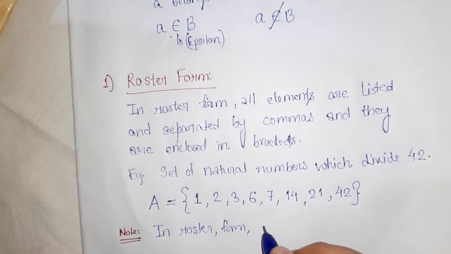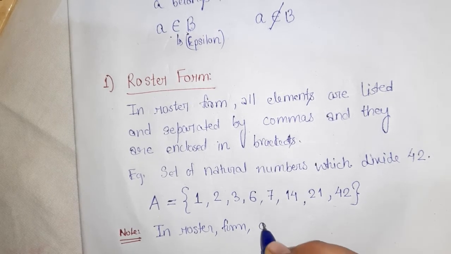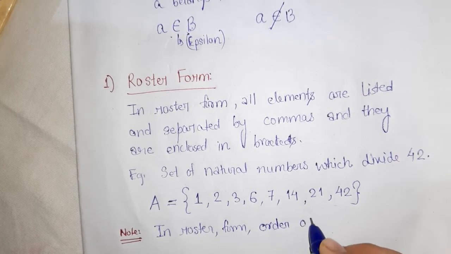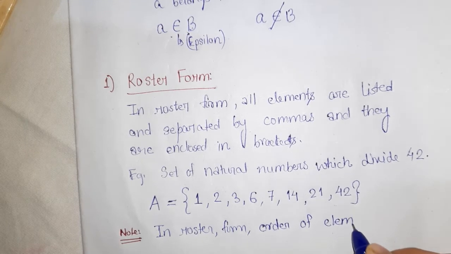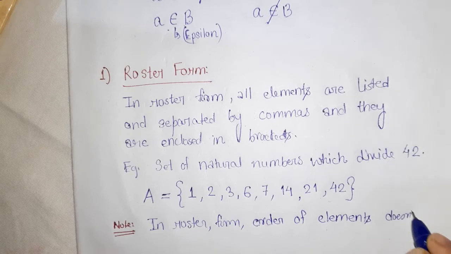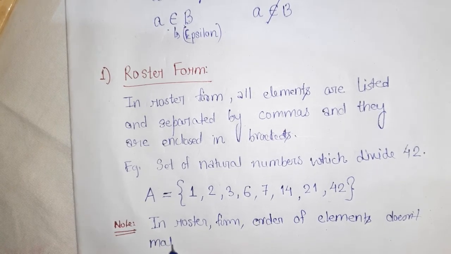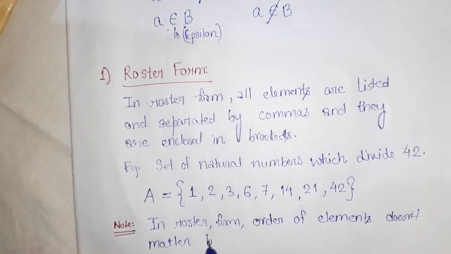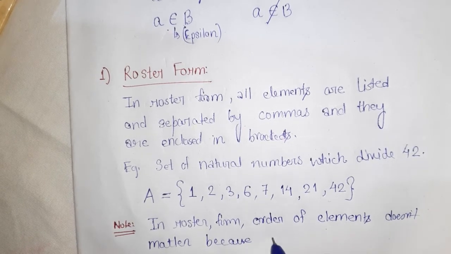In roster form, order of elements doesn't matter because all elements are distinct.